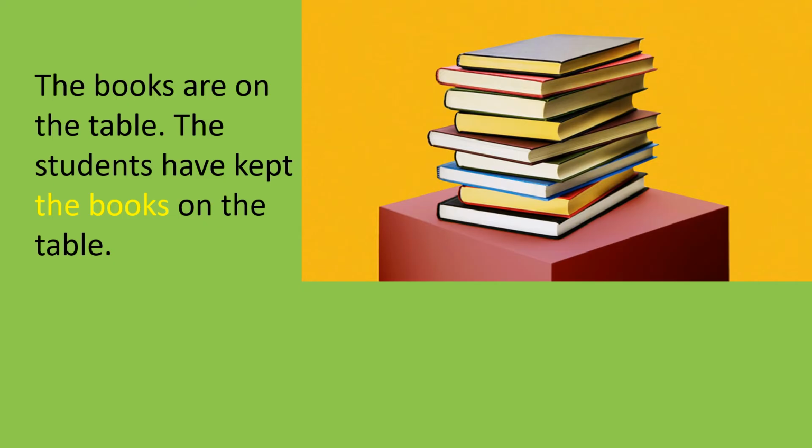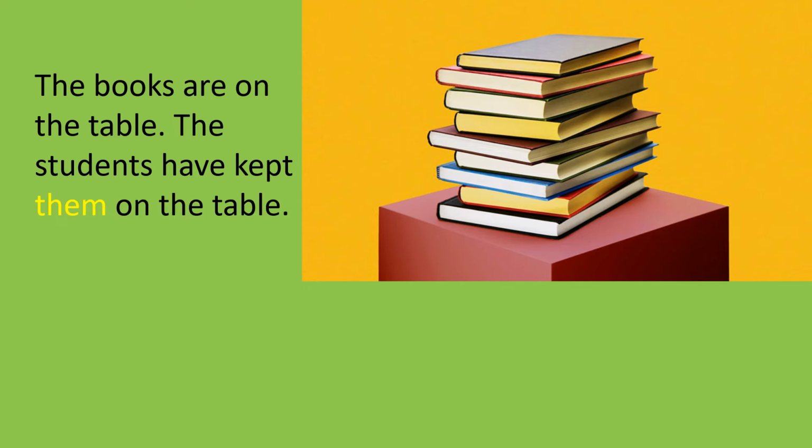The books are on the table. The students have kept the books on the table. Now see here, the books has come one time in the beginning of the sentence. The second time the books has come, it is in the latter part of the sentence.